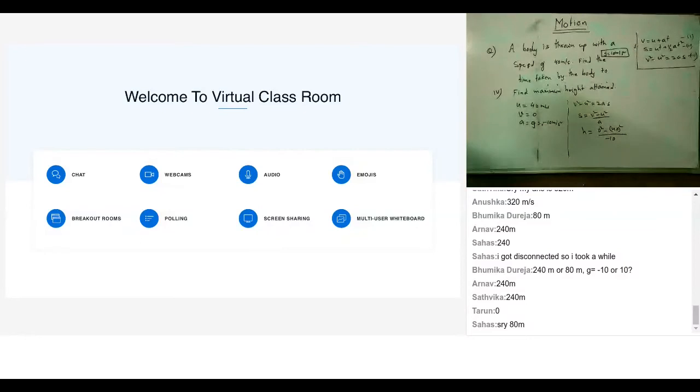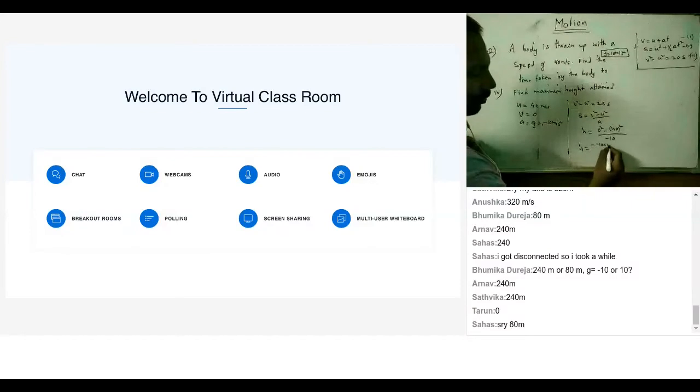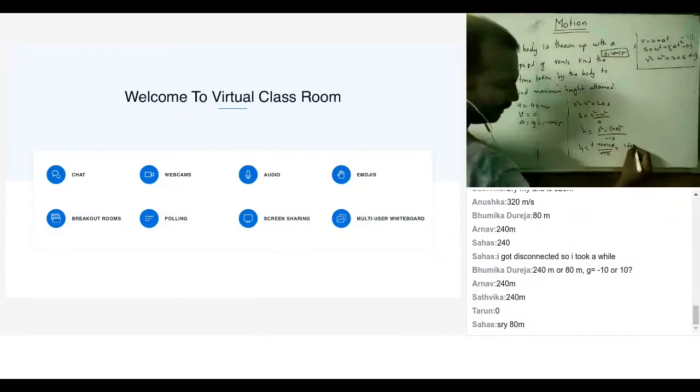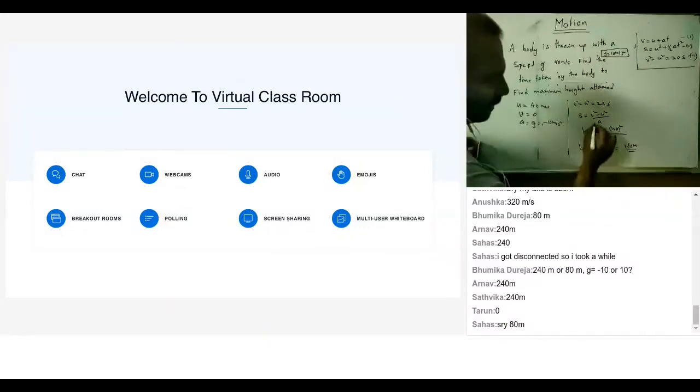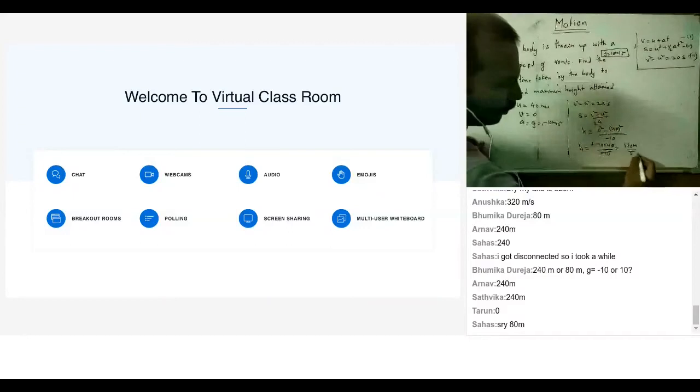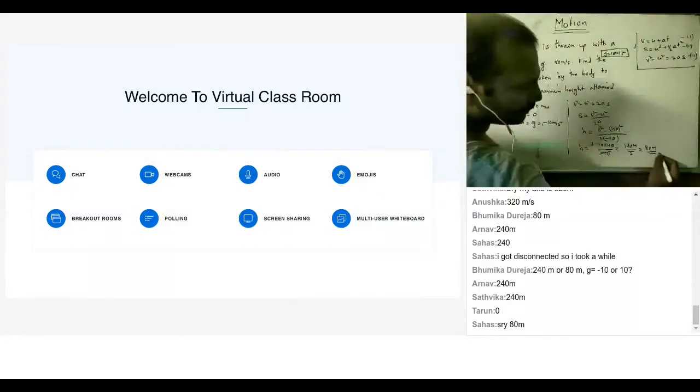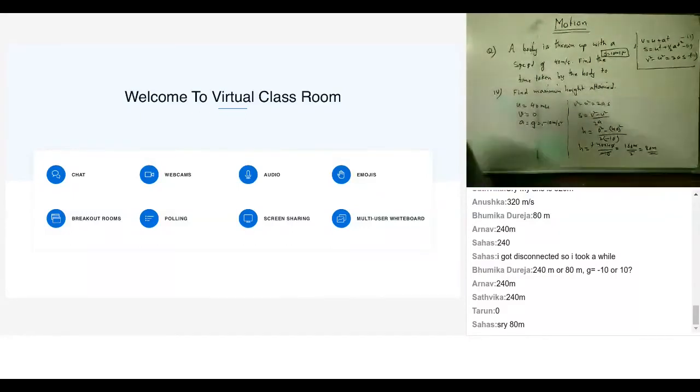Just check it. So from this, what is h equal to? I'm getting minus of 40 into 40 by minus 10. So this cancels. So what am I getting? I'm getting 160 meters. Did I miss something? I missed the 2. So it should be 2, that is 80 meters. So the answer would be 80 meters.